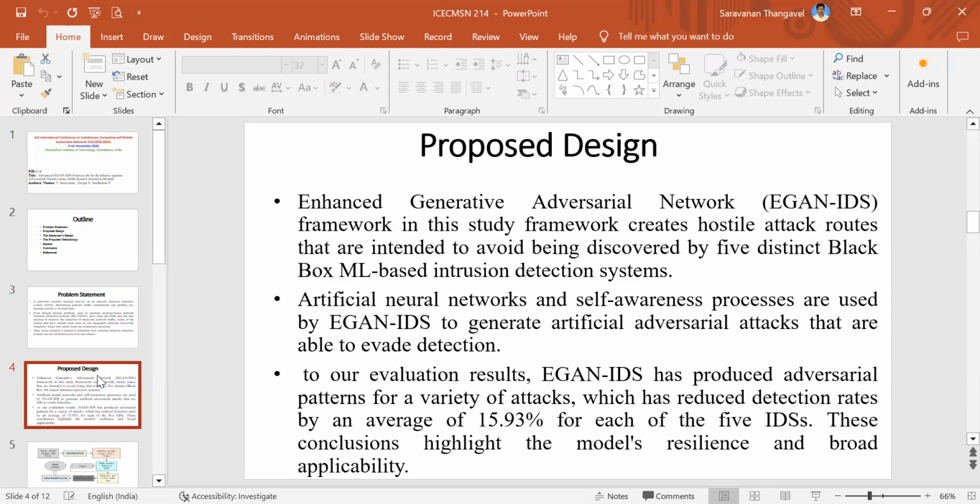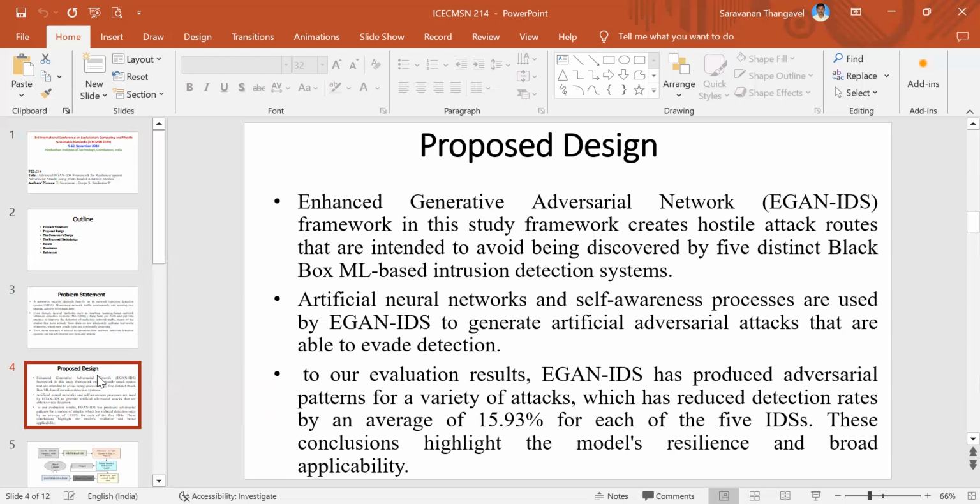Moving to our proposed design. The proposed design is the enhanced generative adversarial network, that is EGAN, intrusion detection systems framework. The study creates hostile attack routes that are intended to avoid being discovered by 5 distinct black box machine learning based intrusion detection systems. Artificial neural networks and self-attention processors are used by EGAN IDS to generate artificial adversarial attacks that are able to evade detection.